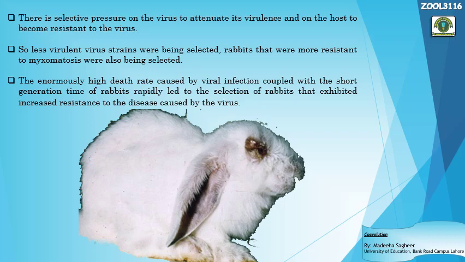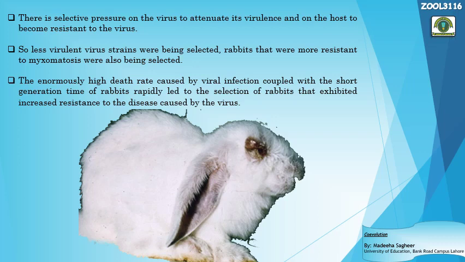Now just keep one thing in your mind, that a host-parasite relationship, or pathogen-host relationship, is never a static relationship. Both species evolve in response to each other's change, right?